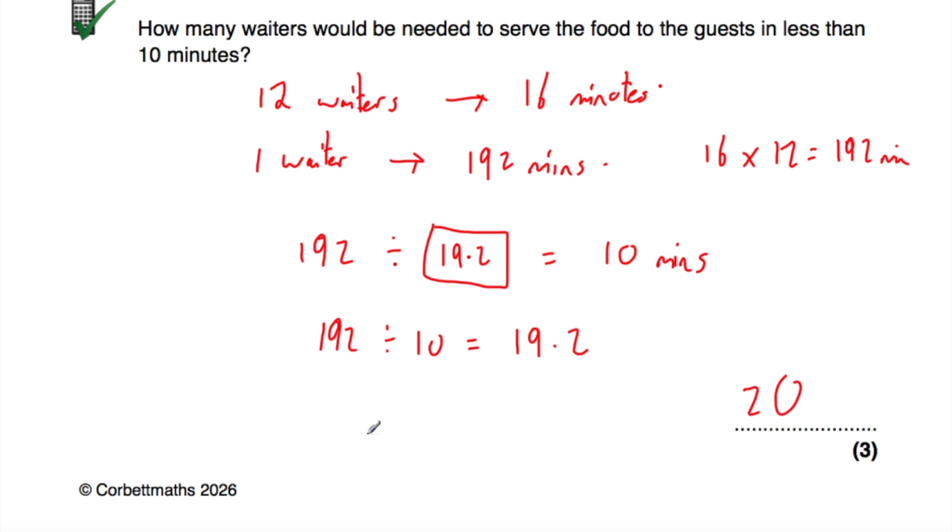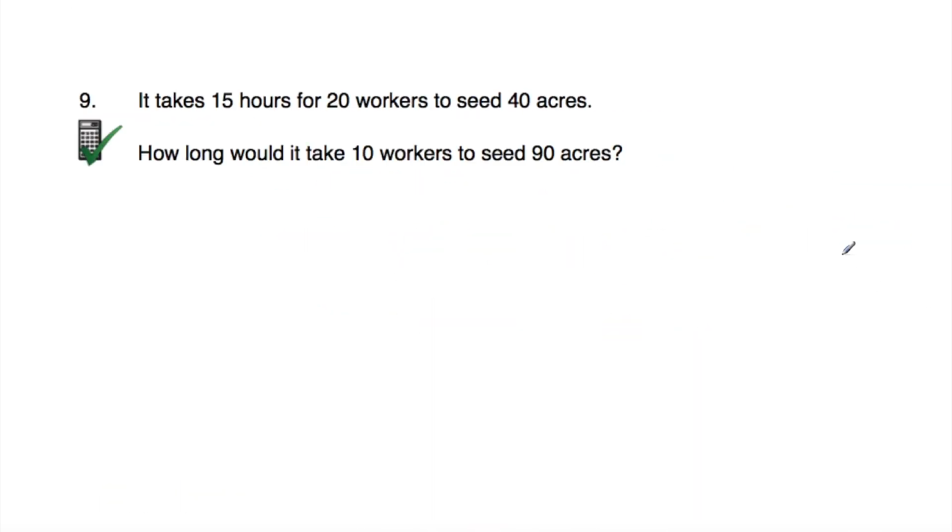And let's see how long it would actually take if we took the 192 minutes, how long it takes one waiter, and divide that by 20, because obviously this may be 20 times faster. If we do 192 divided by 20, that's equal to 9.6 minutes. So it would take 9.6 minutes to serve all the guests. And that's it. Okay, let's have a look at our next question, question number 9.